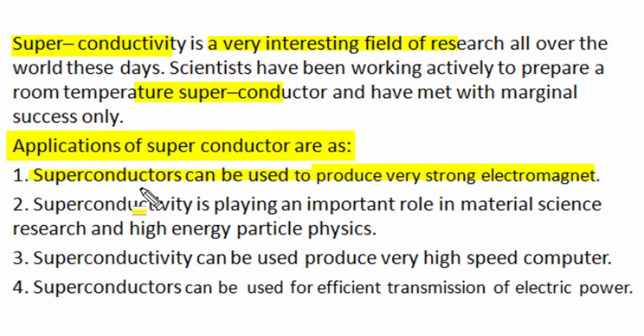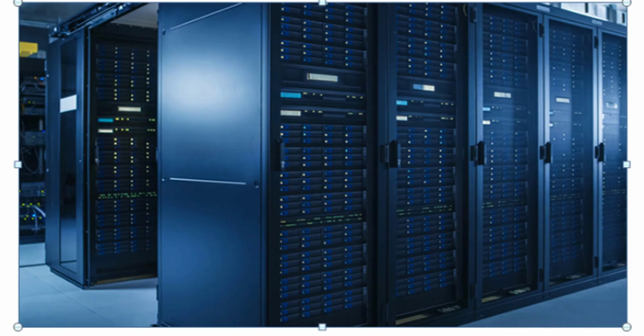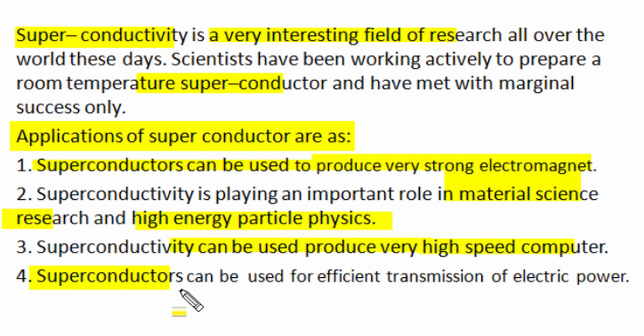Now, superconductivity can play an important role in material science research, and it can be used to invent new material. And accelerated particles in a strong magnetic field can produce collisions and new observations if superconductivity is used in high energy particle physics studies. Now, superconductivity can be used in our modern high speed computers that can increase both computational speed and other capabilities. We can also use superconductors in our conventional electric power transmission wires, without resistance.